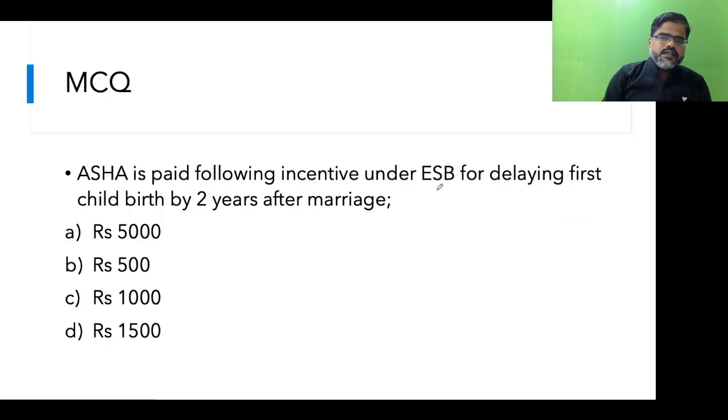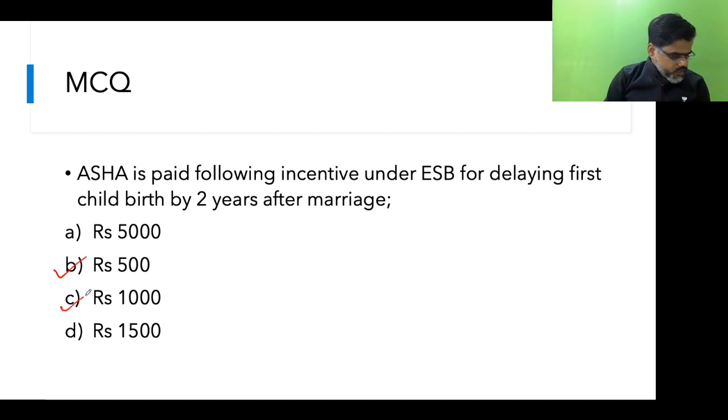Now, the next question is, students, ASHA is paid the following incentive under ESB for delaying the first child birth by 2 years after marriage. Just try: she gets rupees 5,000, rupees 500, rupees 1,000, or rupees 1,500. Come on, Venkat, A1.